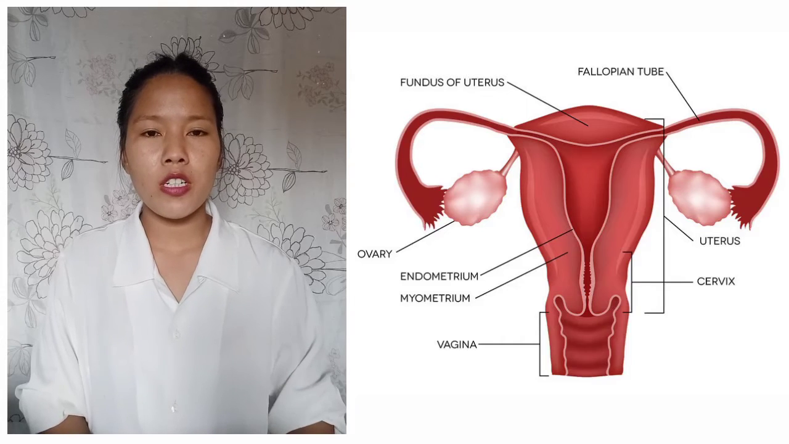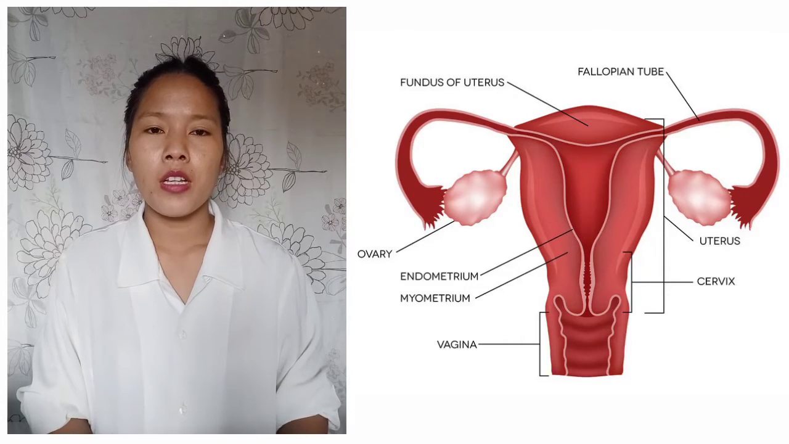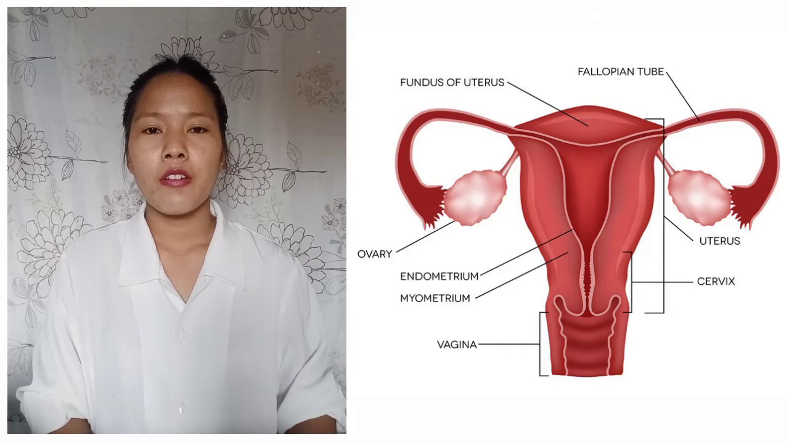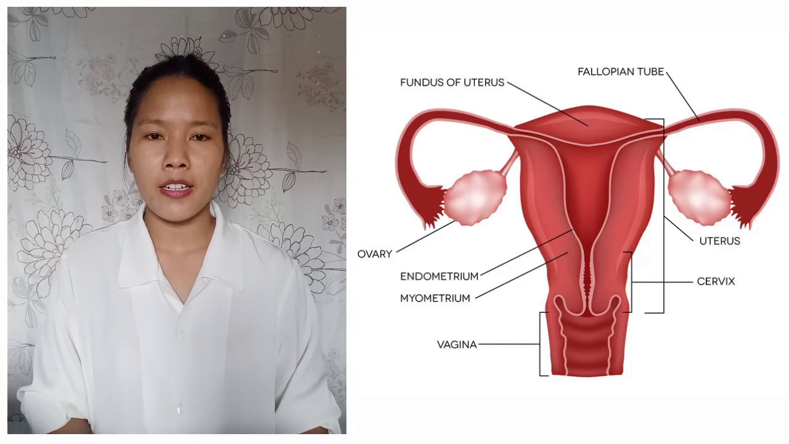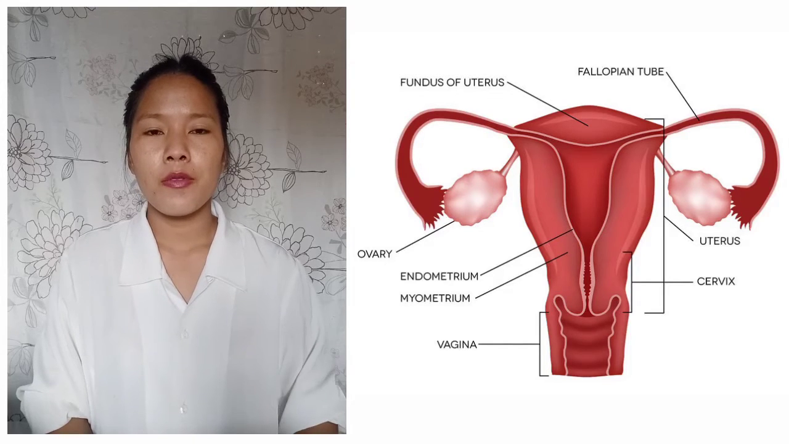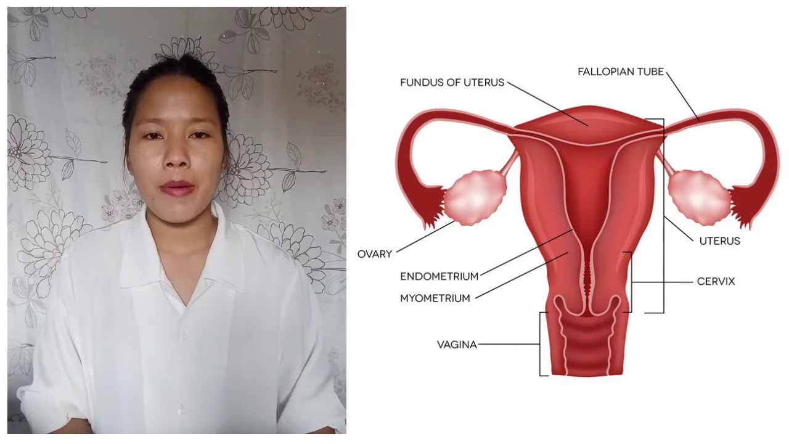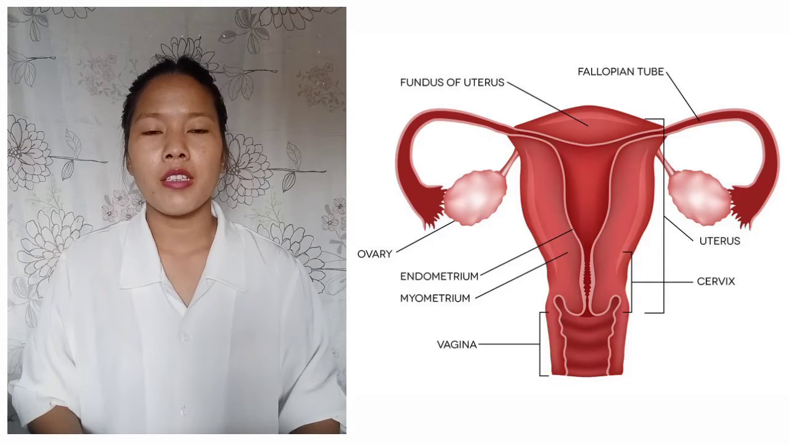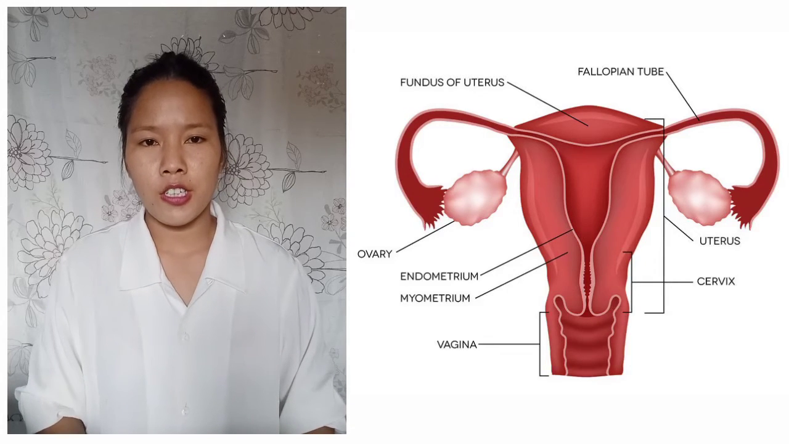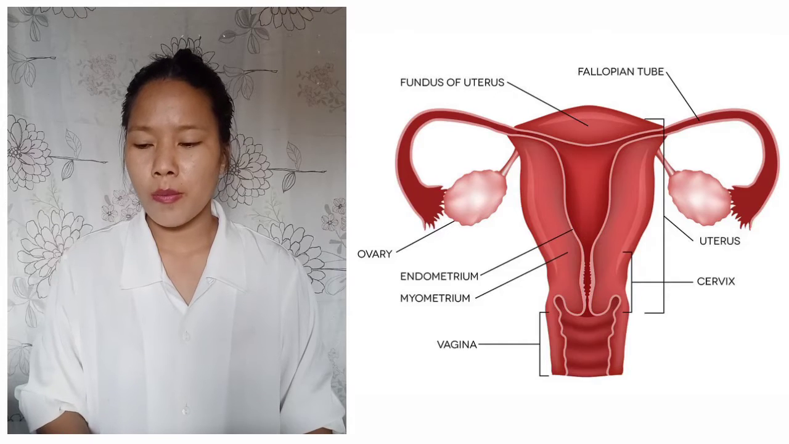Ovulation is just the fertile period in the female's menstrual cycle. During this period, the female egg is more fertile and ready to receive the male gamete, and during this time there can be a successful fertilization. So this is all about the ovaries.